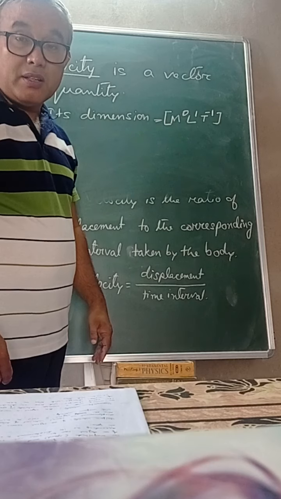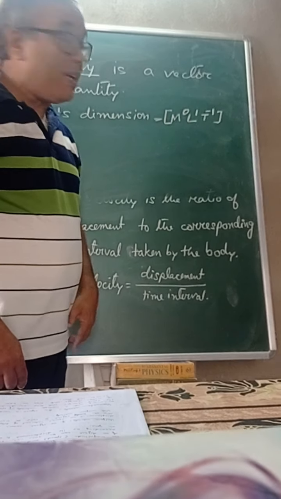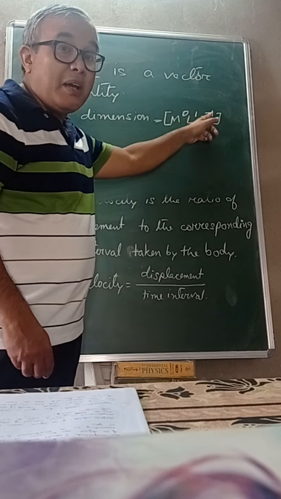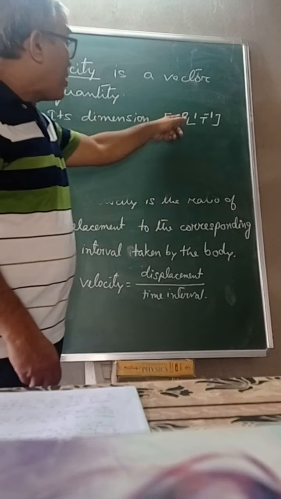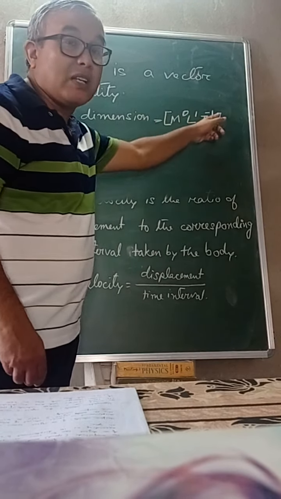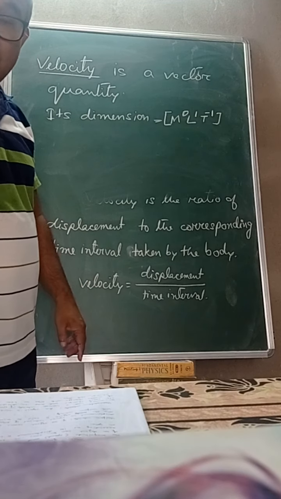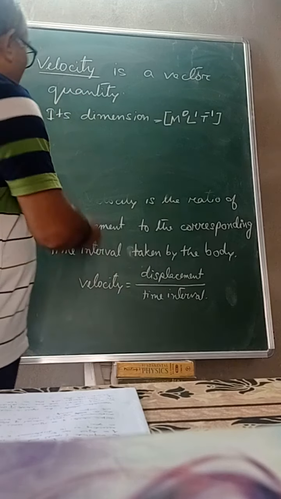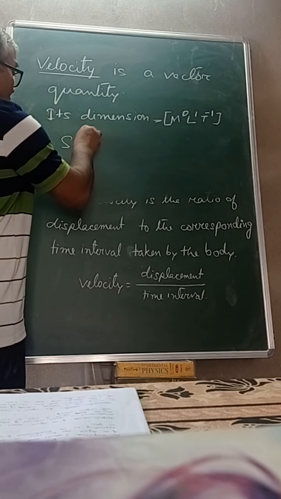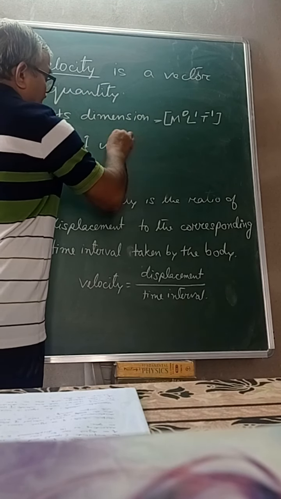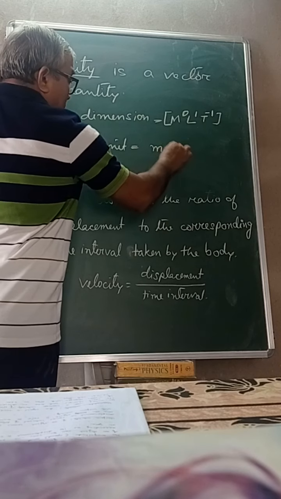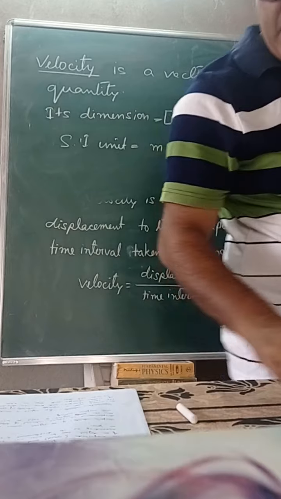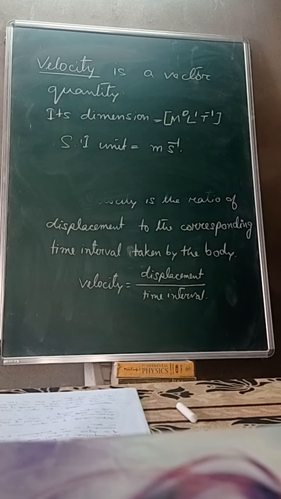Is it not? So, what is the dimension of velocity? 0, 1, minus 1: 0 for mass, 1 for length, minus 1 for time. Is it clear? This is called the dimensional formula. What is the SI unit? The SI unit is meter per second, meter second to the power minus 1.